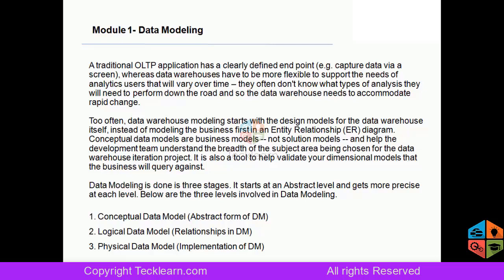What happens in industry is most of the time data modeling starts with building the data warehouse, but that's not how it should be done. First we should develop a conceptual model, more like an abstract model, where we identify entities first.